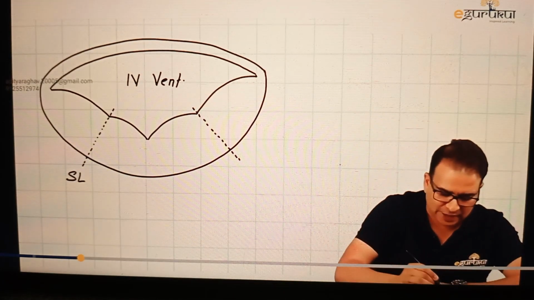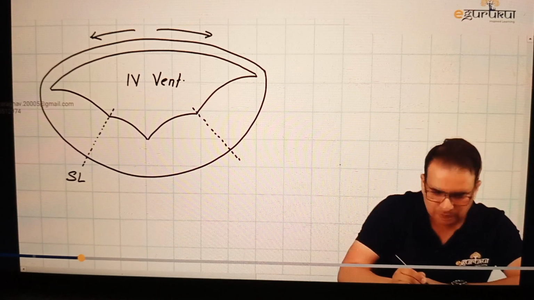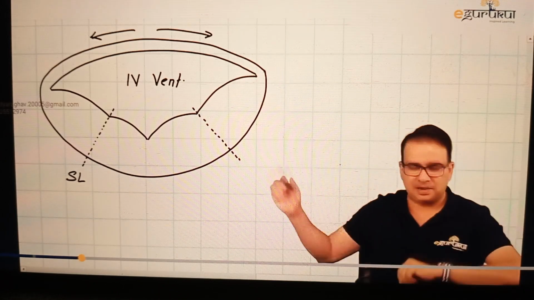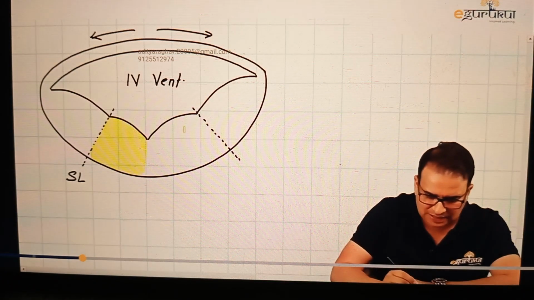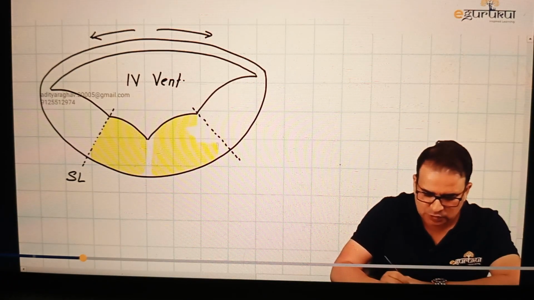The neural tube has opened up. Let me put these arrows to tell you the direction in which the neural tube opens up. So it is opening from the dorsal aspect, and that's why the things are coming toward the lateral side. The one which is now close to the midline here, or you can say medial to the sulcus limitans, what plate is that? That is the basal plate. Basal plate is now close to the midline, and alar plate is more laterally placed.